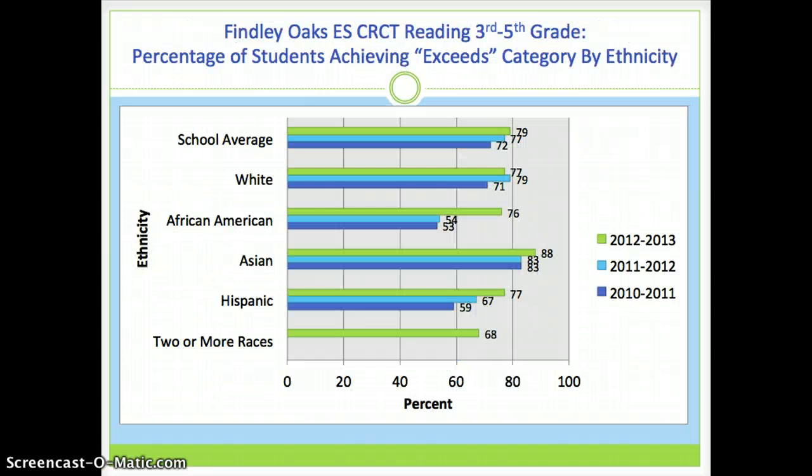These next few slides show the school average for percentage of students achieving in the exceeds category for the past 3 years compared to the percentage of students achieving the same score within each ethnicity race group. I would like to point out that the data for students of 2 or more races is not available for the school years prior to 2012 and 2013. I would also like to point out that this is not by any single grade level, but this is an average of 3rd, 4th, and 5th grade, meaning the school average is an average of all 3 grades for each year.